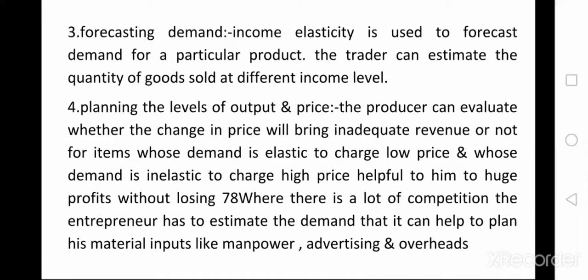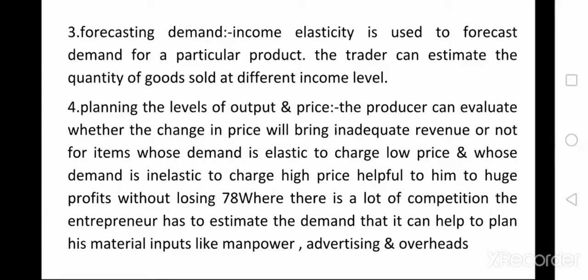And the next factor is planning the levels of output and price. Planning the level means how much quantity is to be produced and at what price the product is to be sold in the market. That is, to plan how much quantity is to be produced and what price to be fixed for a particular product.